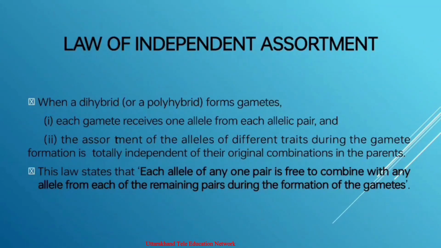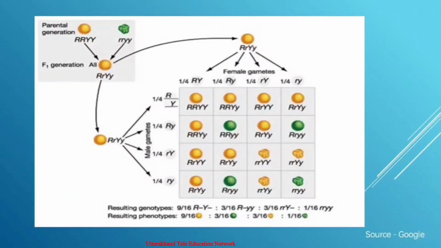In this cross, we can see that a cross is made between a pure round yellow seeded pea plant, shown by capital RR and capital YY, with a wrinkled green seeded pea plant, small rr and small yy. Yellow color is dominant over green, and round seed shape over wrinkled. So the F1 hybrid plants are all round and yellow seeded, and the F1 plants are allowed to self breed and produce the F2 generation. The F2 generation has four types of plants.